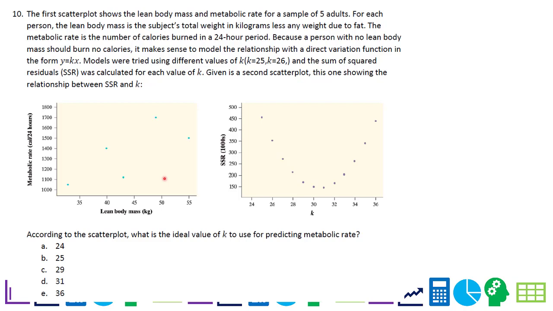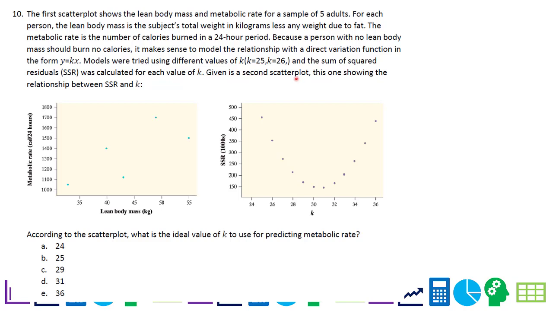Number 10. The first scatter plot shows the lean body mass and metabolic rate for a sample of 5 adults. For each person, the lean body mass is the subject's total weight in kilograms less any weight due to fat. The metabolic rate is the number of calories burned in a 24-hour period. Because a person with no lean body mass should burn no calories, it makes sense to model the relationship with a direct variation function in the form y equals kx. And you physics students are probably going, hey, that looks like a spring constant. Maybe. All right. Models were tried using different values of k. The sum of the squared residuals was calculated for each value of k.